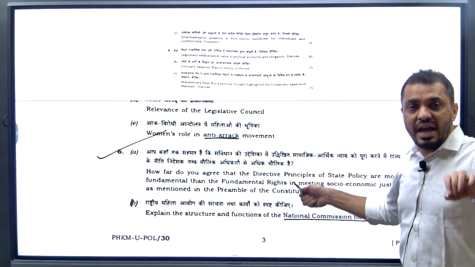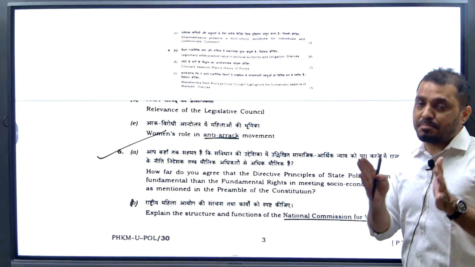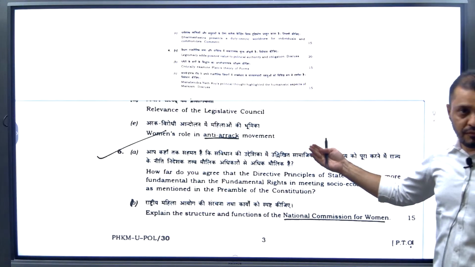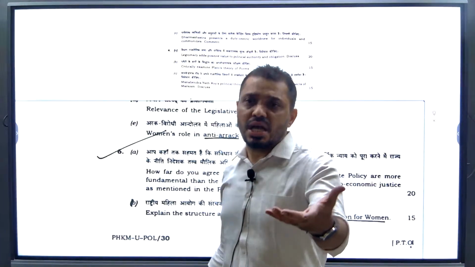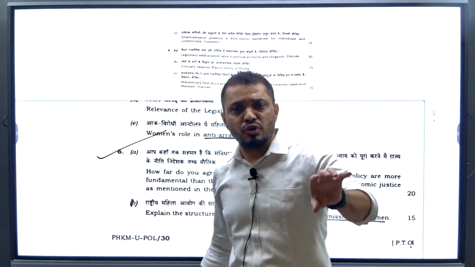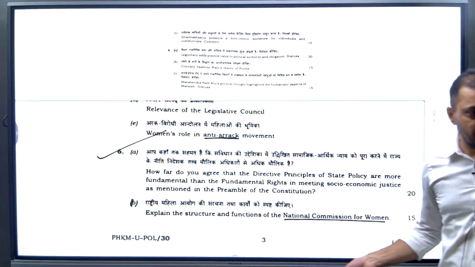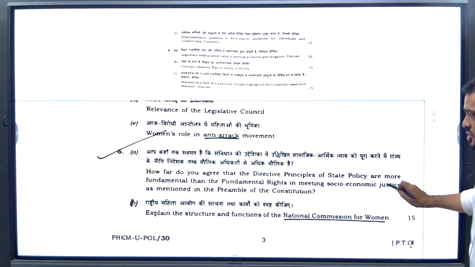Your paper 1B and GS2 overlap. With smart preparation, your paper 1B will be done and GS paper 2 also will be done. Whenever we start paper 1B, I'll tell other optional students also: if you want to prepare well for your GS paper 2, you can join paper 1B and paper 2B, so that your GS2 skills will be sharpened as well.